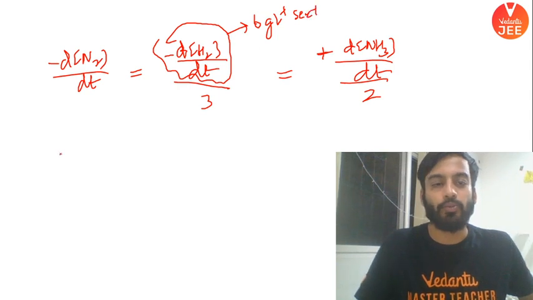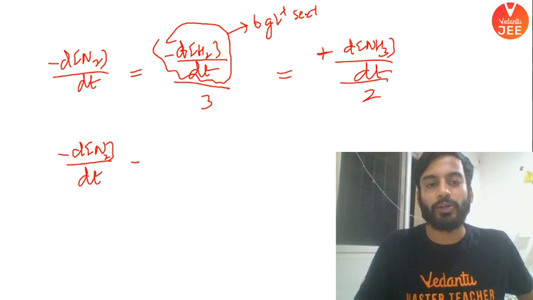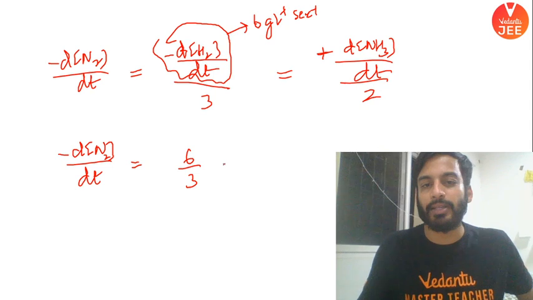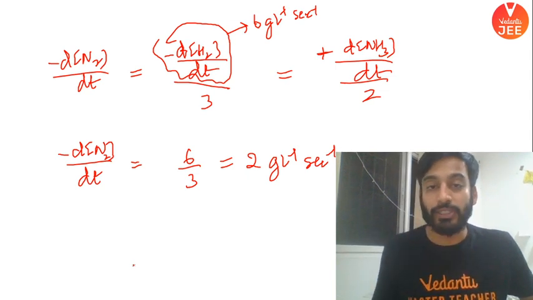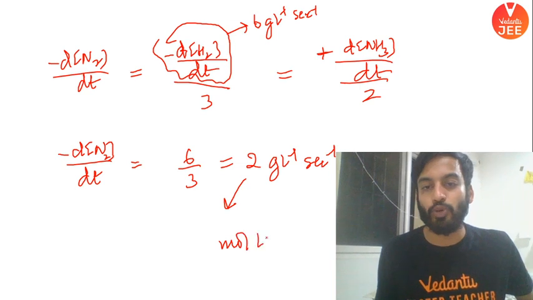Now I have asked, what is the rate of disappearance of nitrogen gas? What is the answer beta? Can you quickly tell me? You can say 6 divided by 3. Answer is 2 gram per liter per second. This is your answer. Can you convert the answer into mole per liter per second?